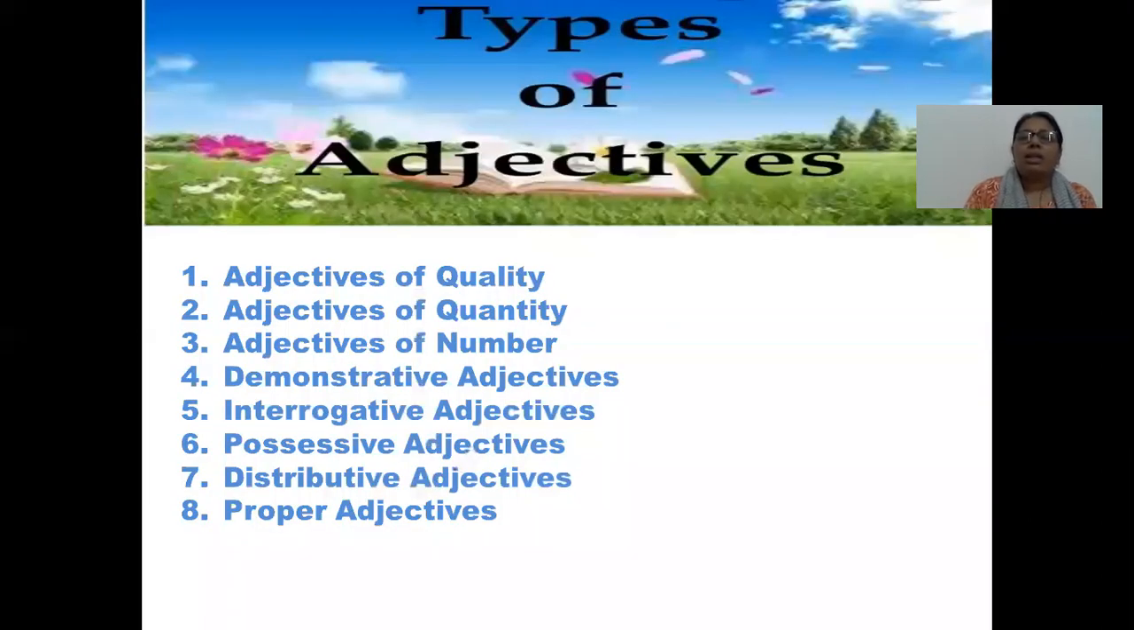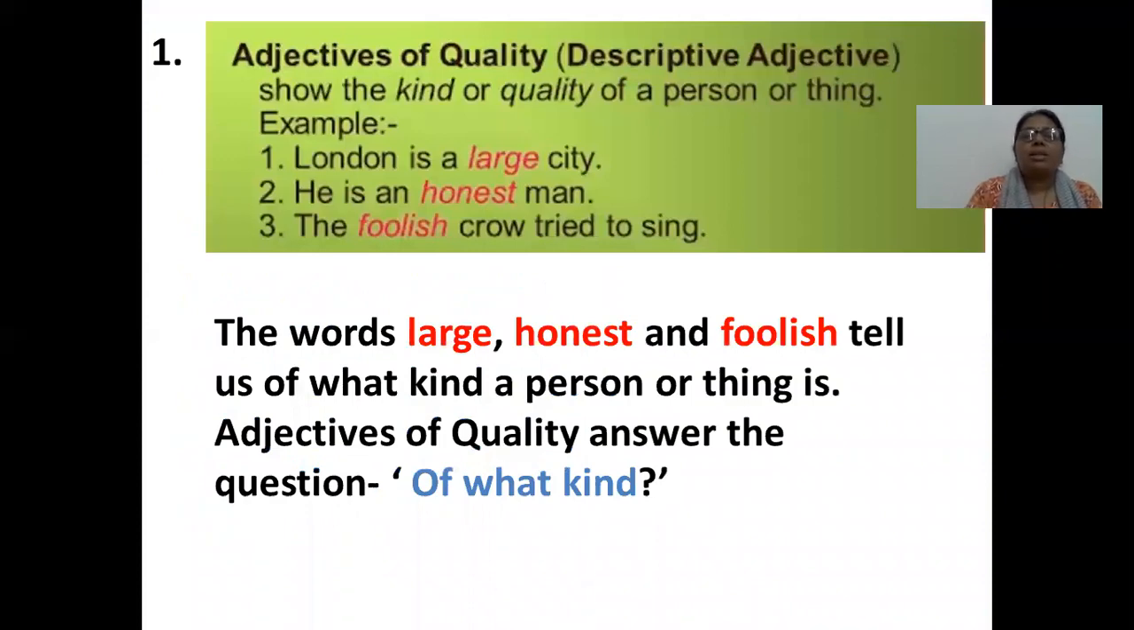Now we'll study types of adjectives. There are 8 types of adjectives. First is adjectives of quality, then adjectives of quantity, adjectives of number, demonstrative adjectives, interrogative adjectives, possessive adjectives, distributive adjectives, and proper adjectives. So the first one is adjective of quality, or you can also say it is called descriptive adjective